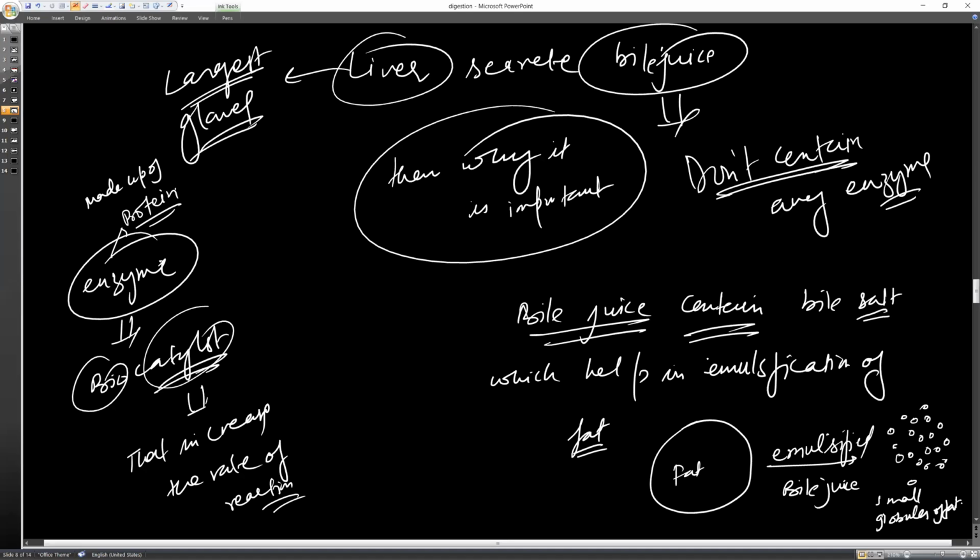Let me explain, dear students, the emulsification of fat. When you emulsify fat into smaller globules, smaller molecules, then, for example, if I give you a big sugar crystal, which has a ball-like shape, and another, I give you the powder of that, which you are able to dissolve first.